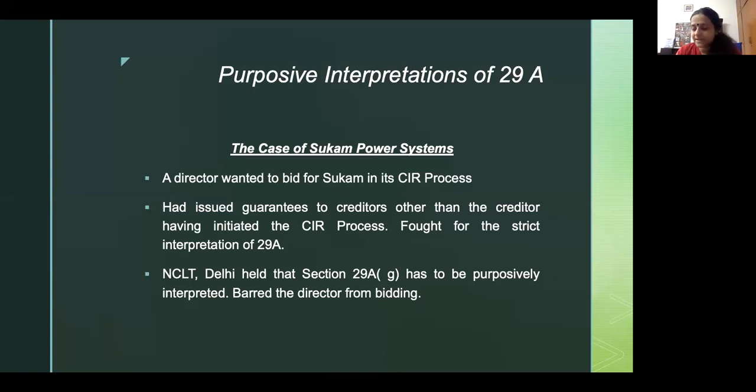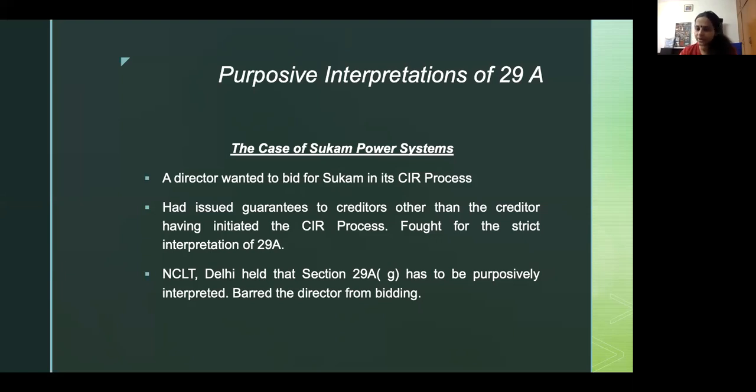If a guarantee has been executed in favor of a creditor in respect of a corporate debtor against which a CIRP application has been made by such creditor, that means if he had given an enforceable guarantee to the initiating bank and failed to fulfill his obligations under that guarantee, then this bar would apply to him. But since he's given guarantees to other banks, even if it's for the same corporate debtor, it should not apply.